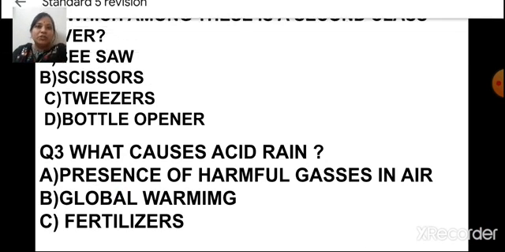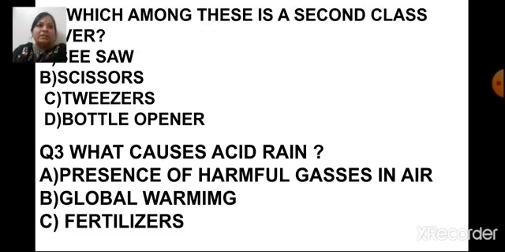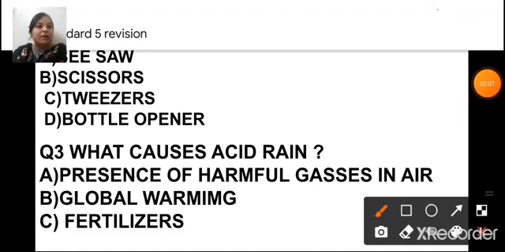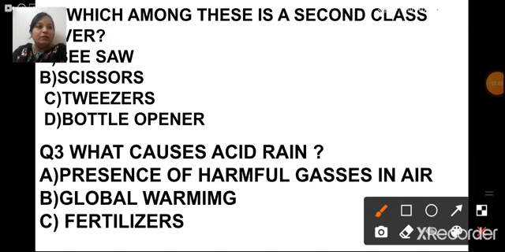Now the next question is, children, which among these is a second class lever? The options are seesaw, scissors, tweezers and bottle opener. Children, we have already discussed levers in detail. So what is the correct answer? Yes, the correct answer is D, bottle opener.